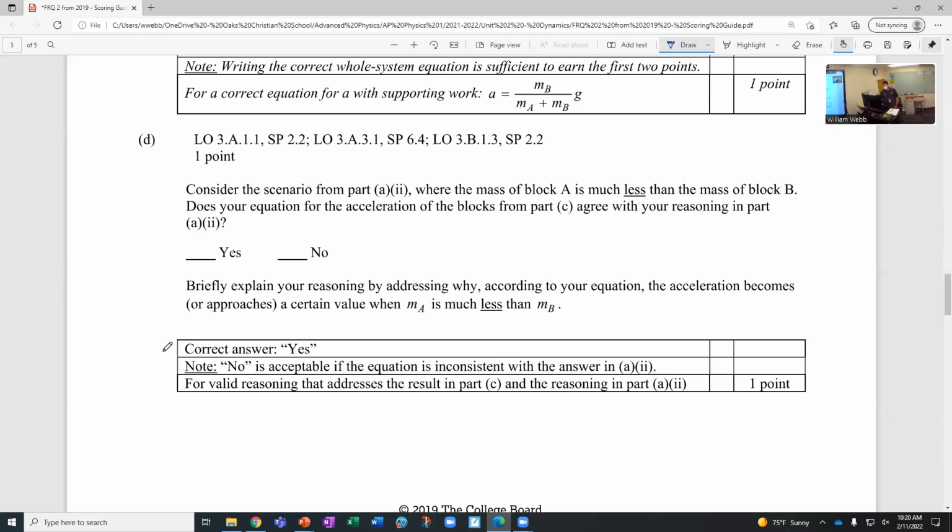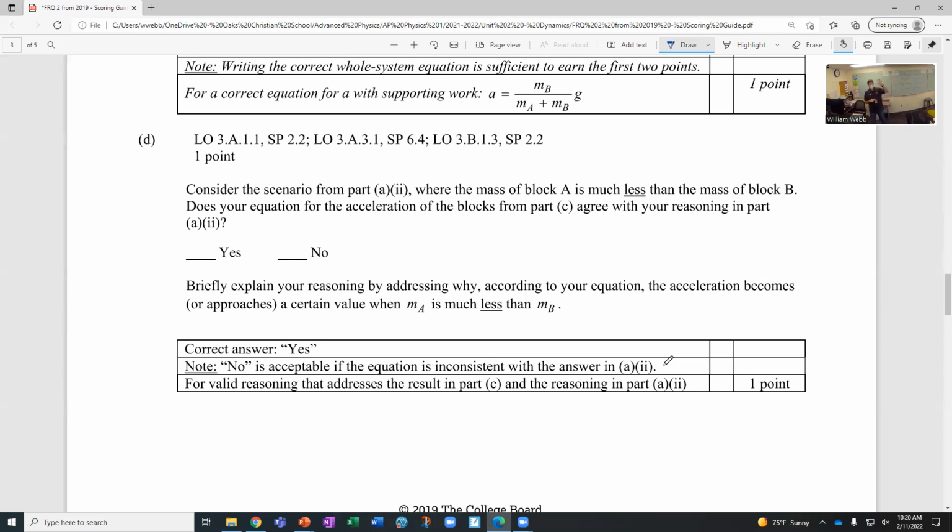And now notice here on the rubric, it says correct answer is yes, no points. Note, no is acceptable if the equation is inconsistent with the answer in part A. And so if you missed part A, but got the equation right, then most likely they don't agree. And so if you said they don't agree and you explained it properly, you can still get this point even though you missed part A, okay?